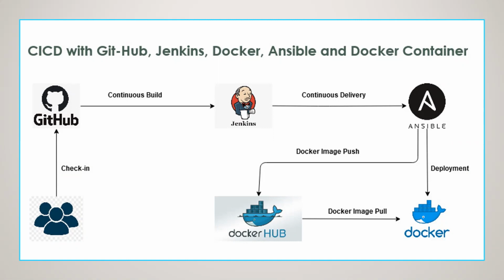So this flow we will use in the AWS system here. We will use three instances on AWS. On the first instance, we will install Jenkins and Maven, on the second instance we will install Ansible, and on the third instance we will install Docker, where we will run that container. So overall, in the automated flow, when the user checks in the code to GitHub, the new container will be deployed at this final location.